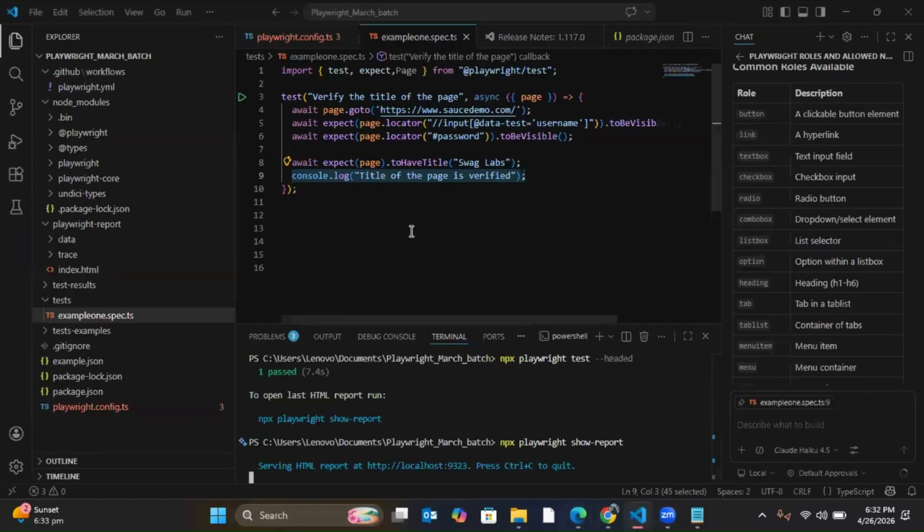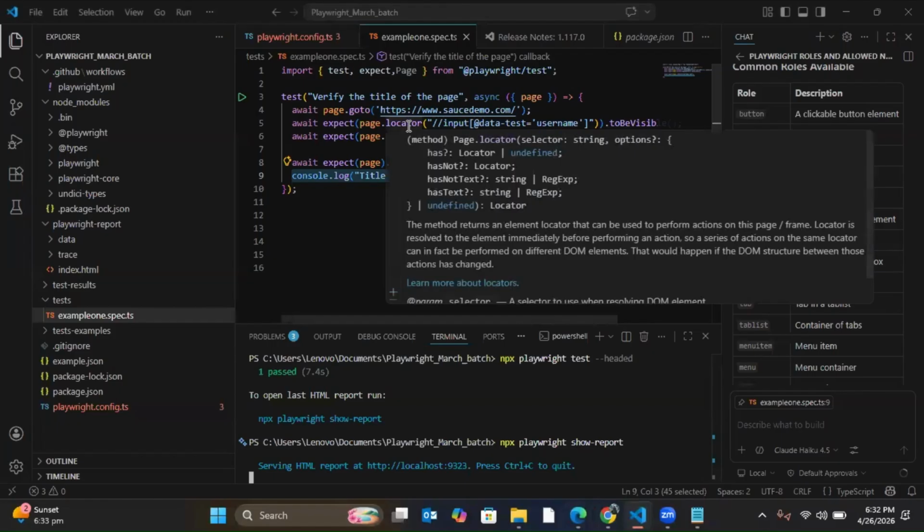Now, this is how you'll be using CSS and XPath in your test. But along with that, Playwright has its own inbuilt 7 locators. There are 7 inbuilt locators of Playwright which you can use along with CSS and XPath also.